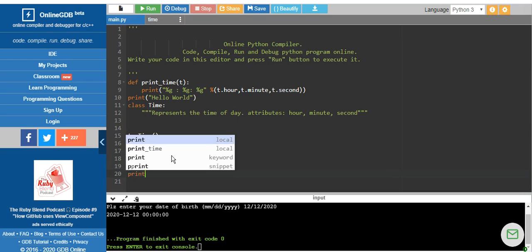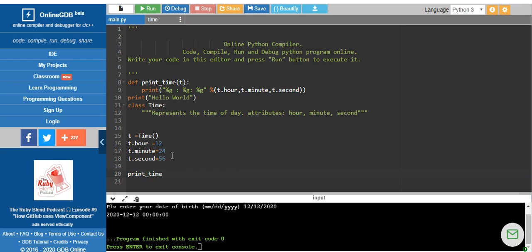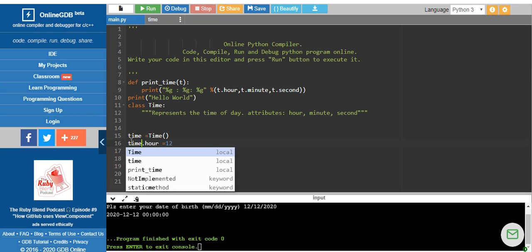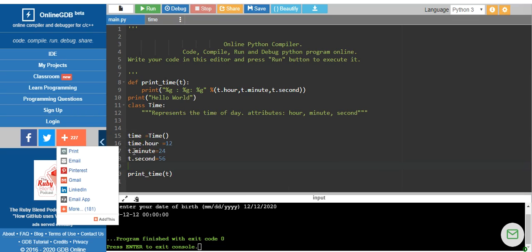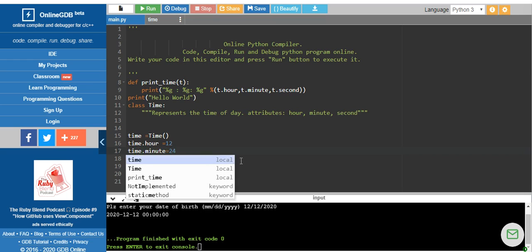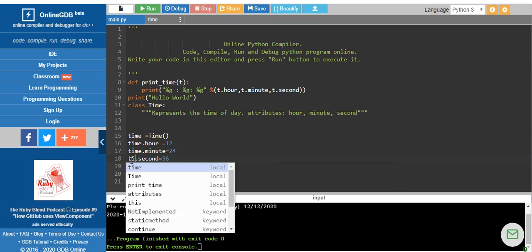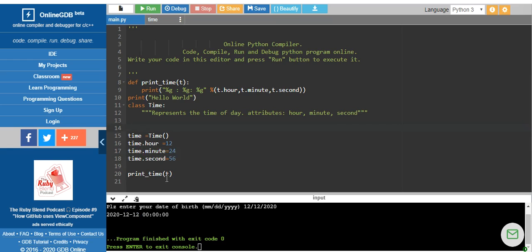You call it with print_time, and here you are passing an object called t. Please do not get confused between this t and that t. I will use time equal to small time, and then I will be passing this time object as a parameter.